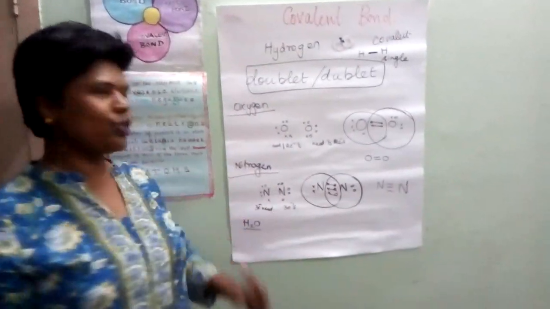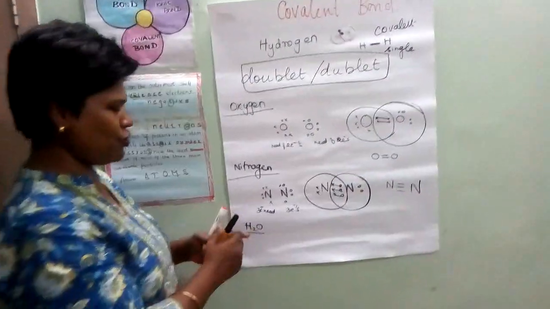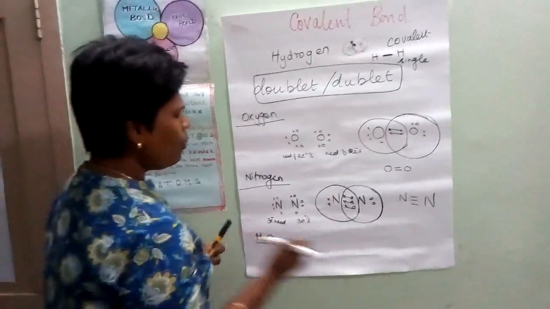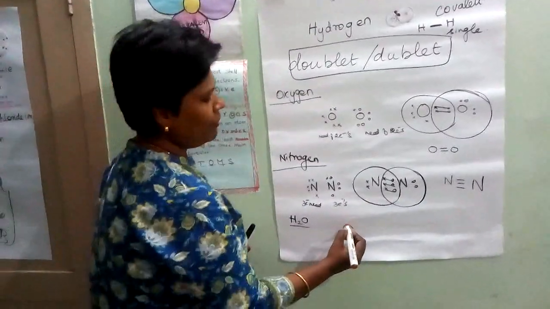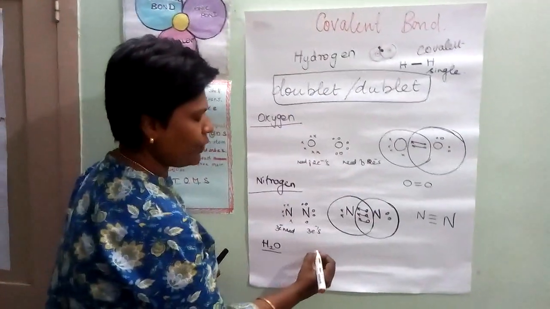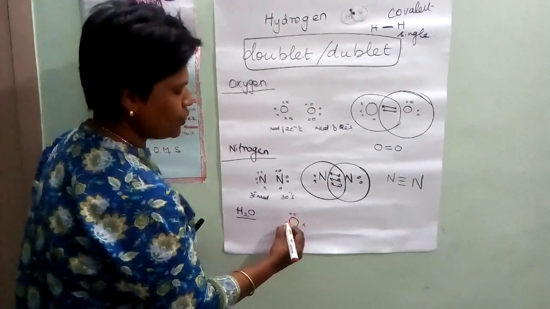Now I will come back to this water, which has only one oxygen atom. Yes, oxygen. How many electrons are in the outermost shell of oxygen? Very good, child. It has 1, 2, 3, 4, 5, 6.